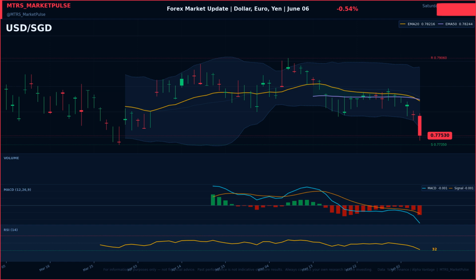USD SGD is trading at 0.7753, losing 0.54% on the session. The Singapore dollar reflects Asian FX sentiment, trade flows, and MAS monetary policy. Currency markets are reacting to the international role of the euro, June 2026 European Central Bank.